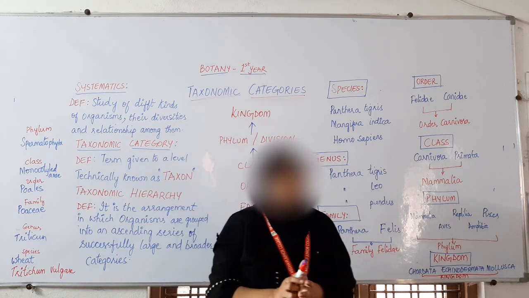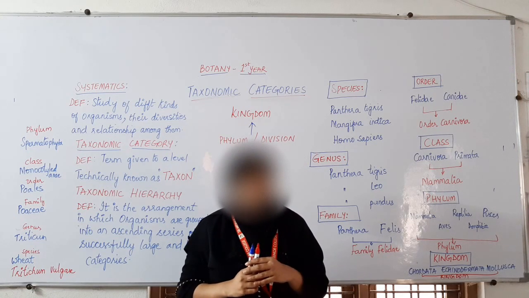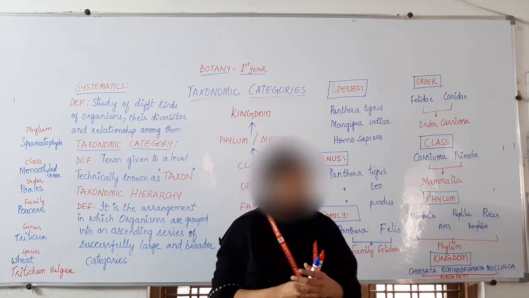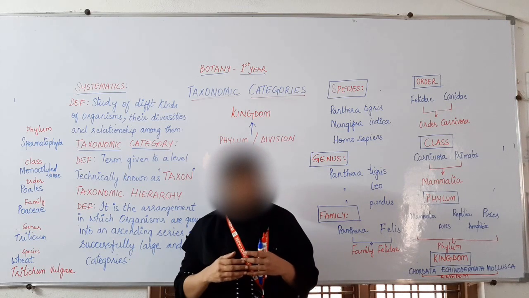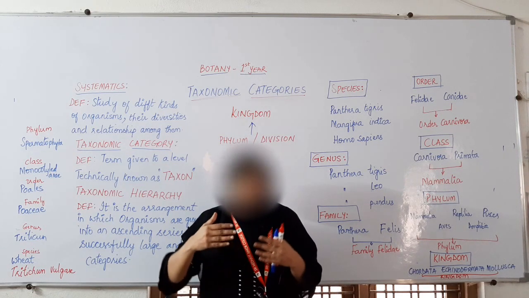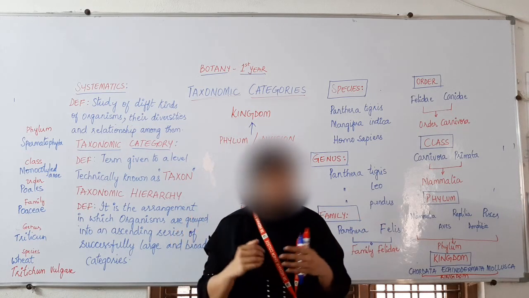We know that we have various different types of living organisms, and it is impossible to study all of them. So we need to devise a method so that we can study all the living organisms.